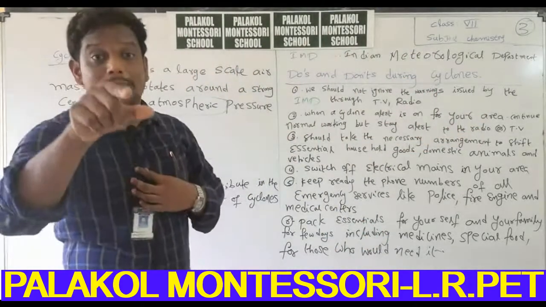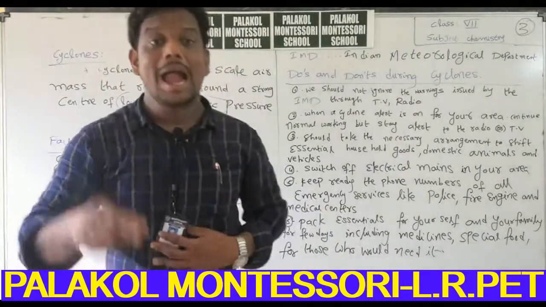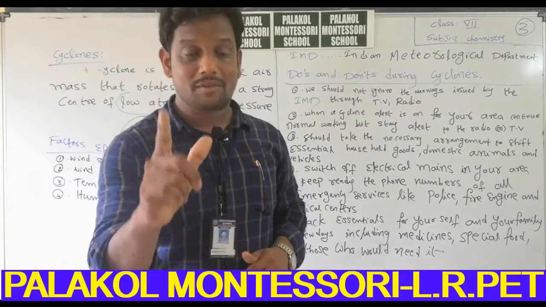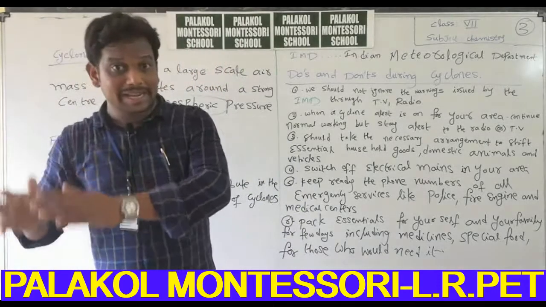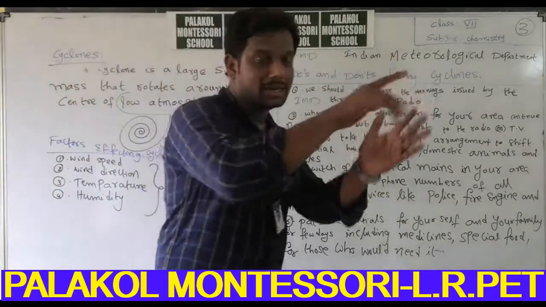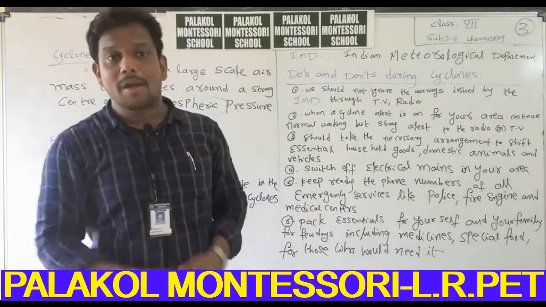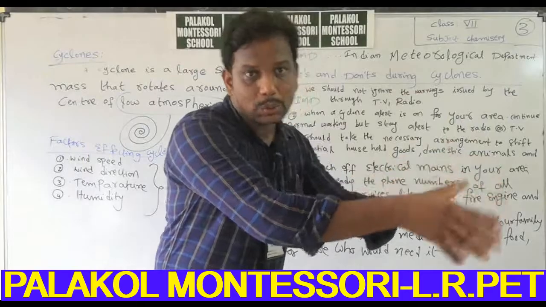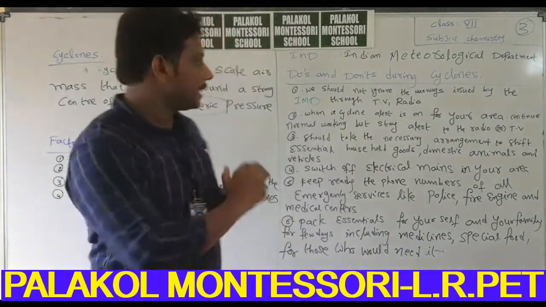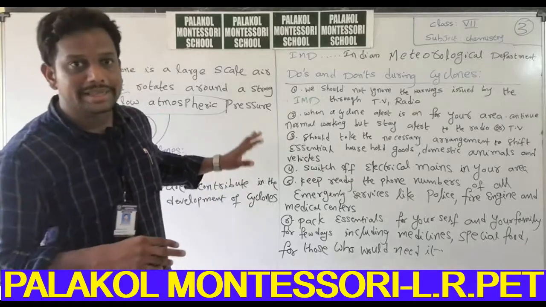That means sea breezes are formed at the daytime. Land breezes are formed at the night time. At the daytime, wind moves from sea to land. That is sea breeze. At the night time, wind moves from land to sea. So it is an example for land breeze. With this we completed this lesson.